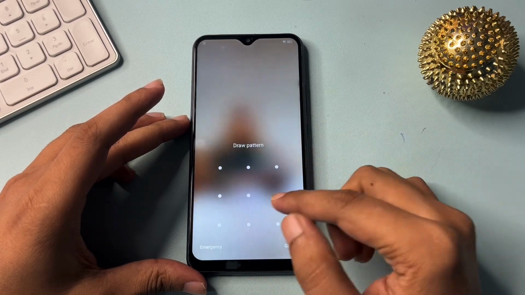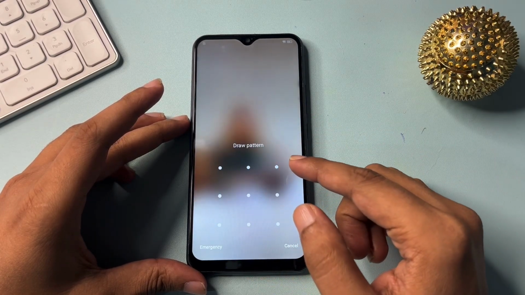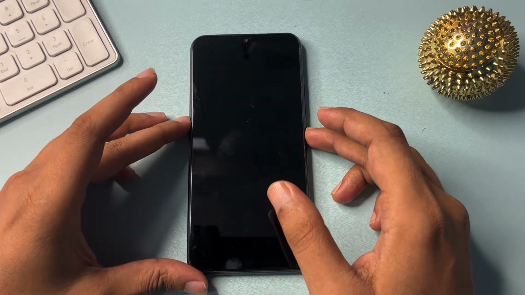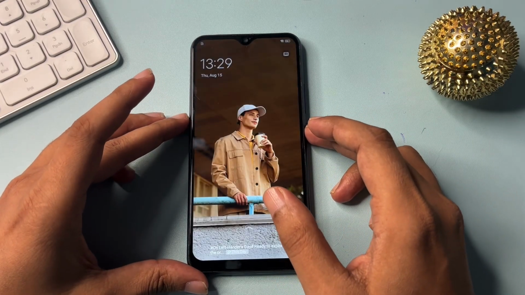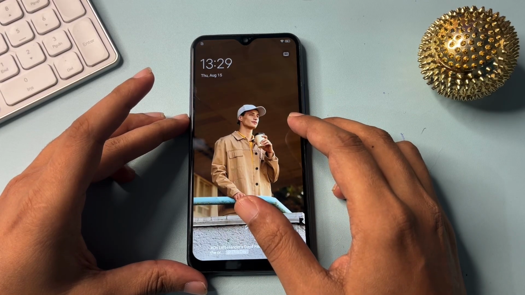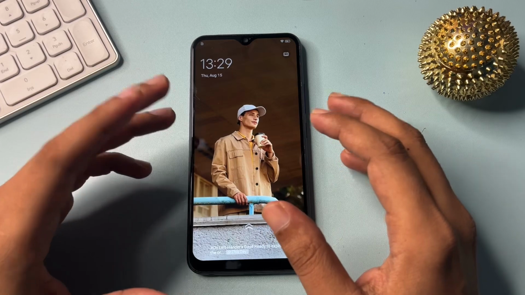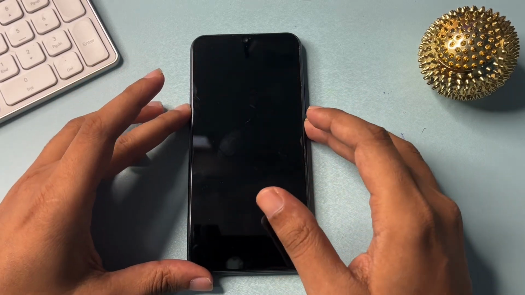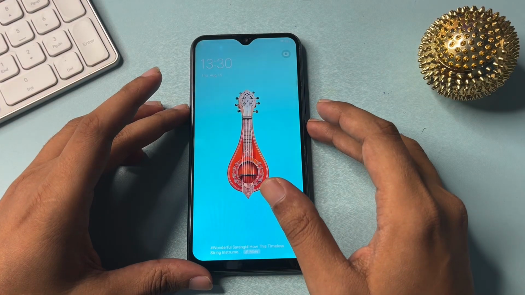You can see here this phone is locked due to a forgotten pattern lock, and if you want to unlock your smartphone, you will have to watch this video till the end. And one more thing I would like to tell you, my friend, if you're using this method, then all your phone's data like photos, videos, and other applications will be saved as it is in your smartphone. So this video is very useful for those customers who don't want to lose their smartphone's data.